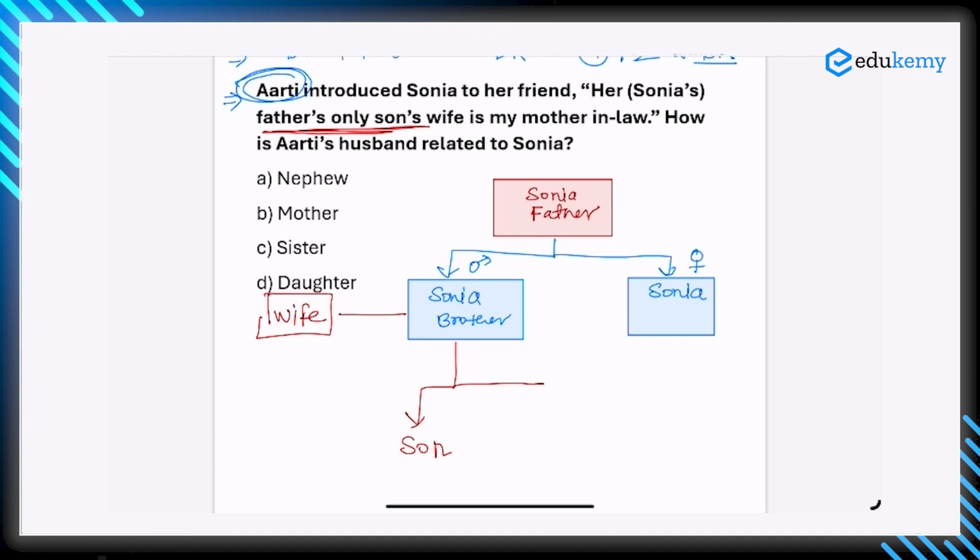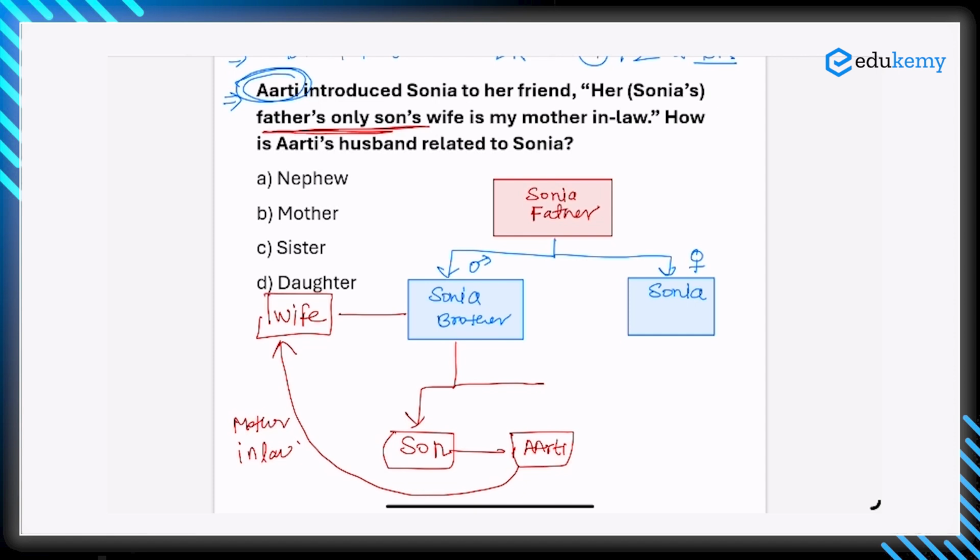Sonia brother's son and her wife. Her wife here. Her wife is Aarti. Here the Aarti is. Now Sonia brother's wife is Aarti's mother-in-law. This is the diagram that is given here. This is the information that is given in the question.